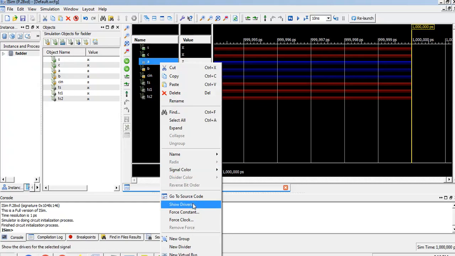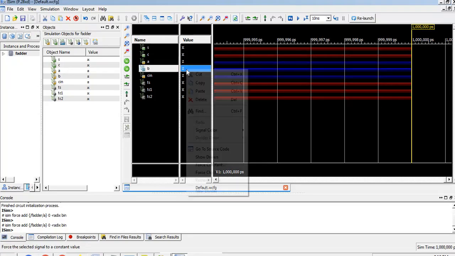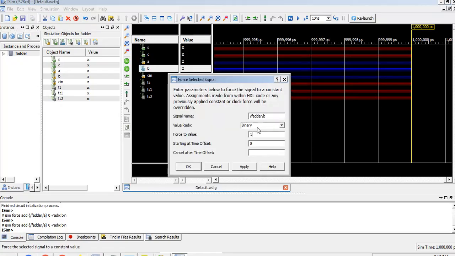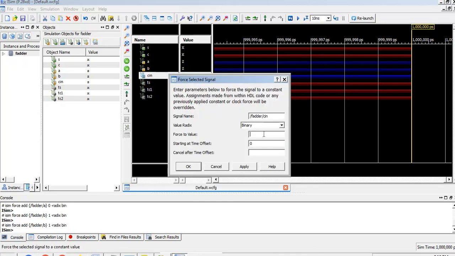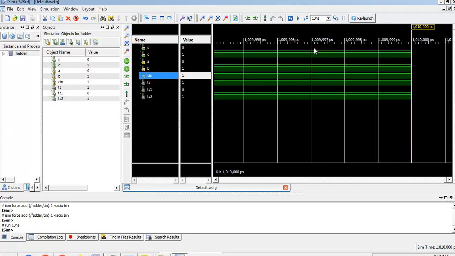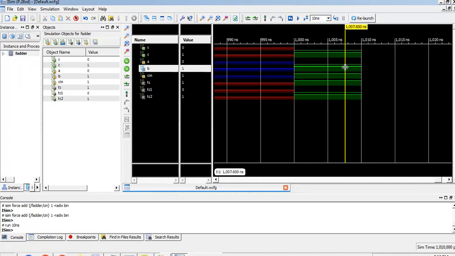I apply the input A as 0, B as 1, and Cin as 1. Let me run the simulation. Now you can see that this is run for 10 nanoseconds. I can zoom out to see the actual output clearly. Here we are adding the inputs: A is 0, B is 1 and Cin is 1. So 1 plus 1 is 10, therefore sum is 0 and the carry is 1.